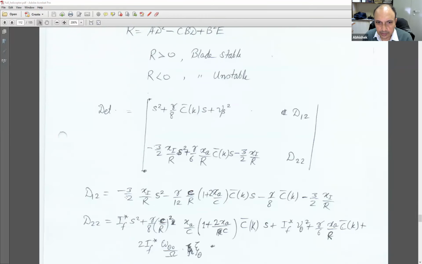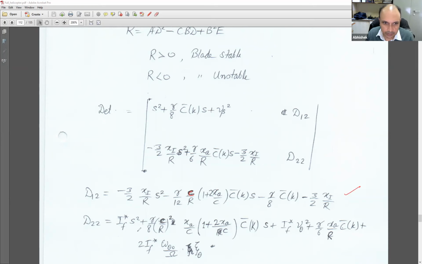D12 is given by minus 3 by 2 xi by r s square minus gamma by 12 c by r into 1 plus 2 xa by c into c bar k into s minus gamma by 8 into c bar k minus 3 by 2 into xi by r. Sorry, this is c by r, not e by r, my bad. So that becomes my D12.